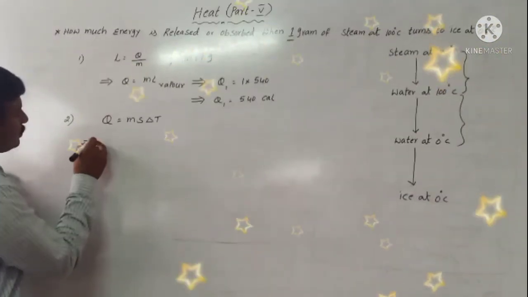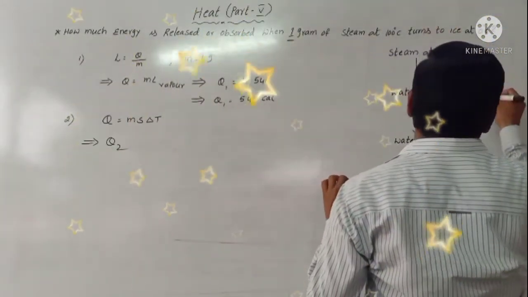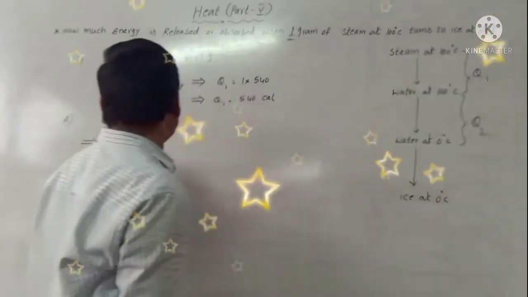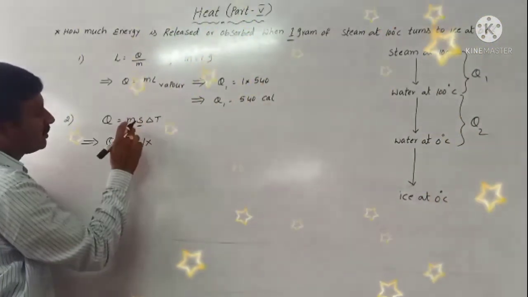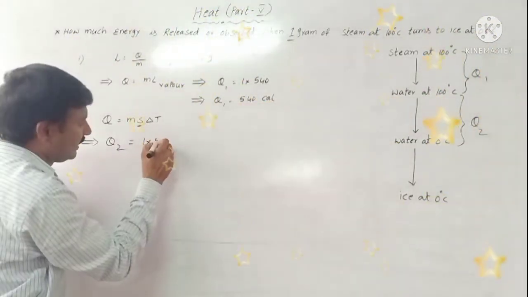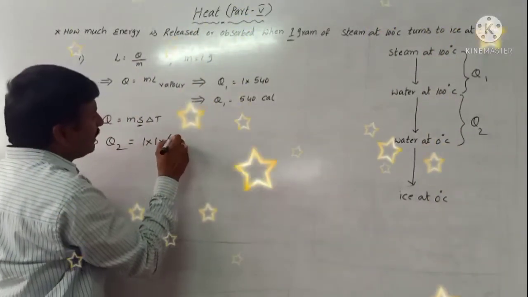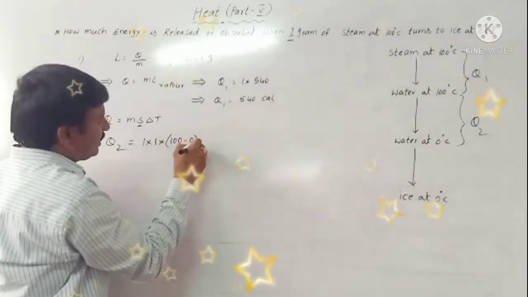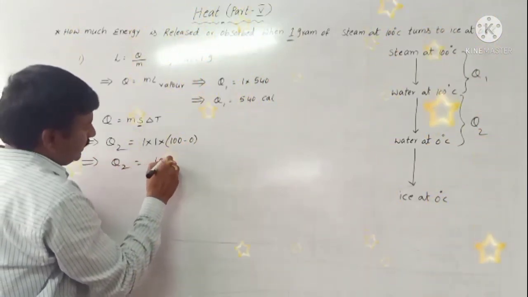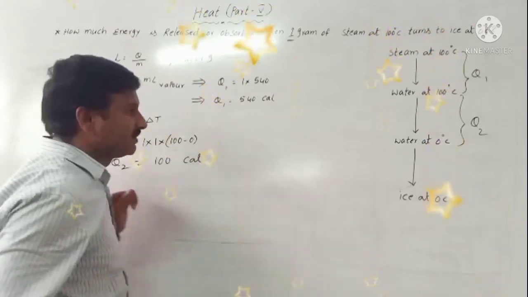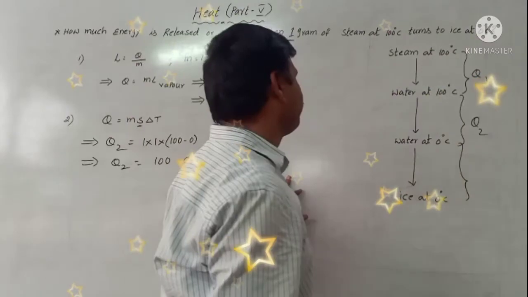Then we take Q2. This one is Q1 and this one is Q2. So Q2 equal to m, again 1 gram. Already you know that the specific heat of water is 1, into delta T, which means T2 minus T1, that means maximum temperature minus minimum temperature. Then Q2 is equal to 100 calories. This one is 100 calories.